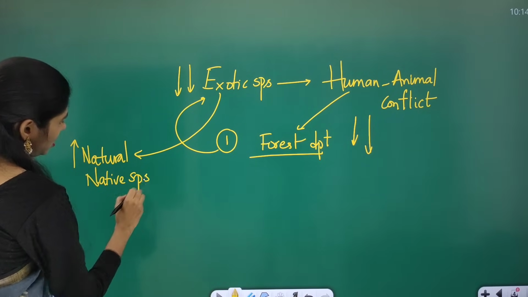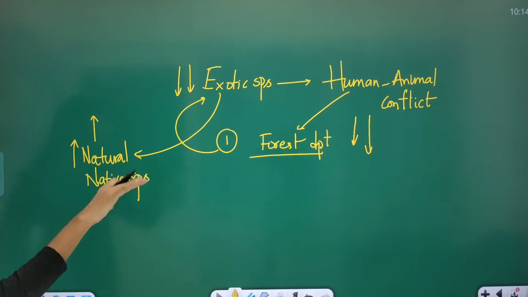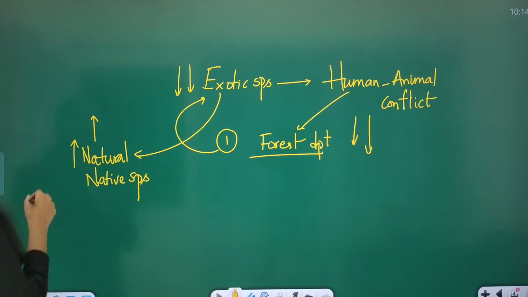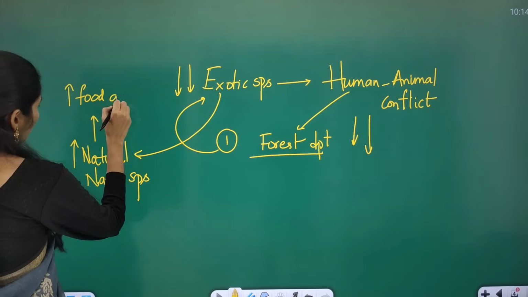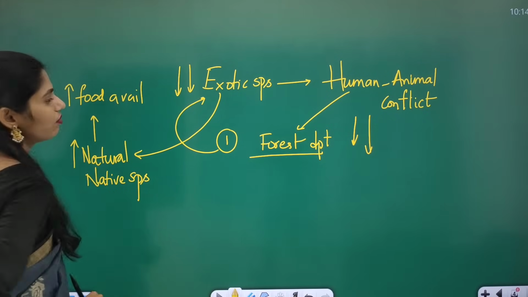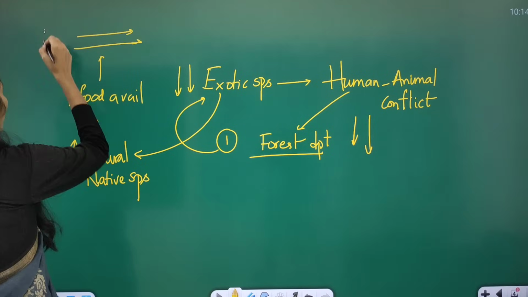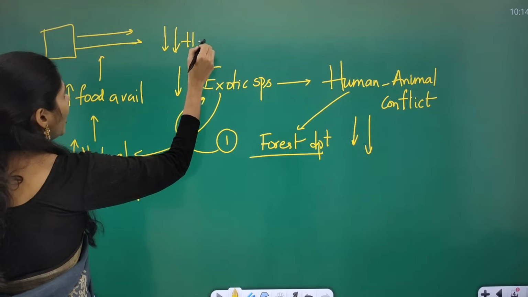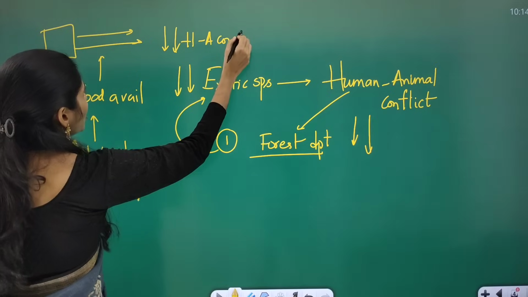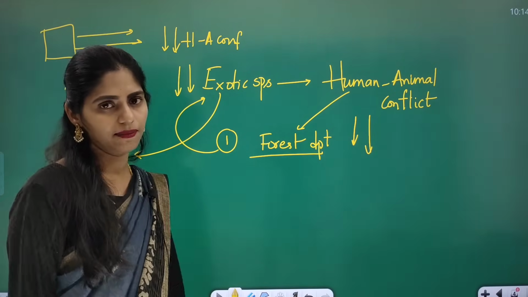Whenever we increase native or naturally available plants in that region, that will increase food availability, so animals will not come out of their habitats. So we can decrease human-animal conflict. This is one solution put forward by the Forest Department of Kerala.